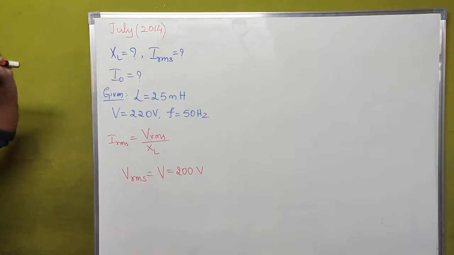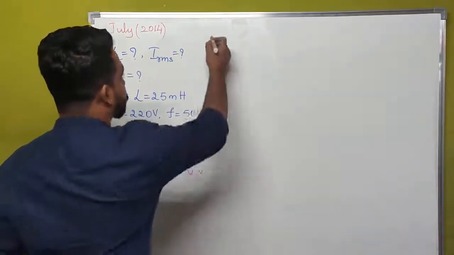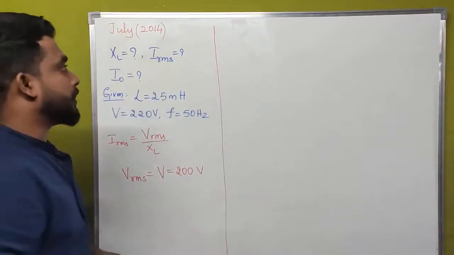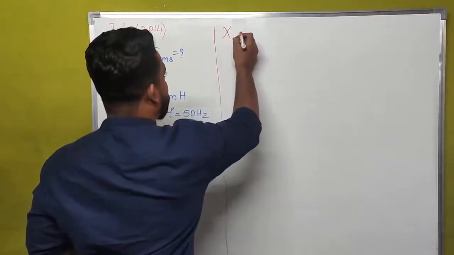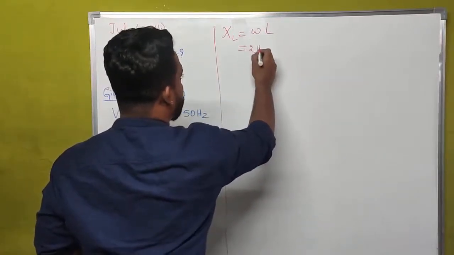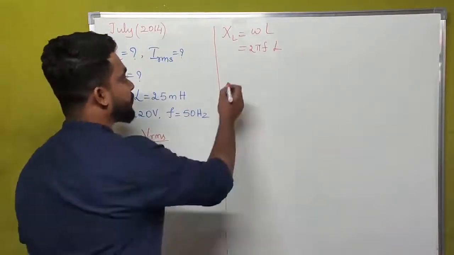For that, what is the expression for inductive reactance? That is XL is equal to omega into L. The expression for inductive reactance is XL is equal to omega into L. But here we know the value of the inductance of the inductor. XL is equal to omega into L, and omega is nothing but 2 pi F. So XL is 2 pi F into L.